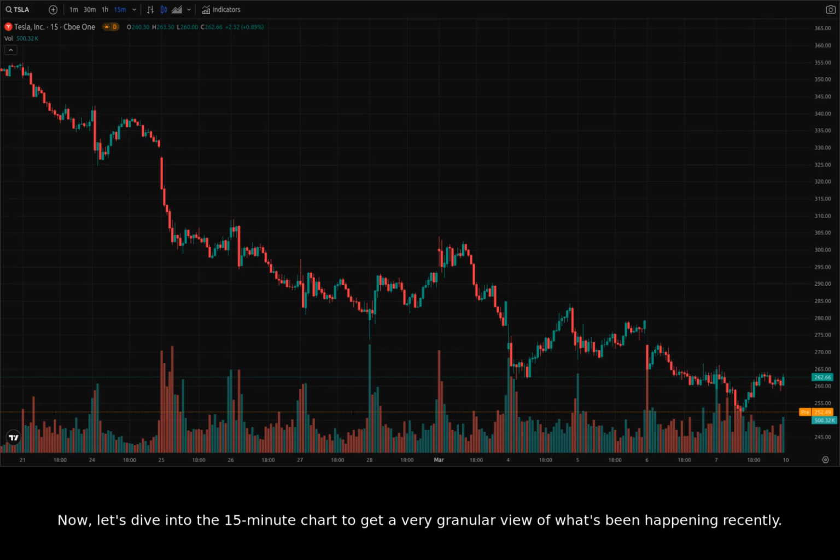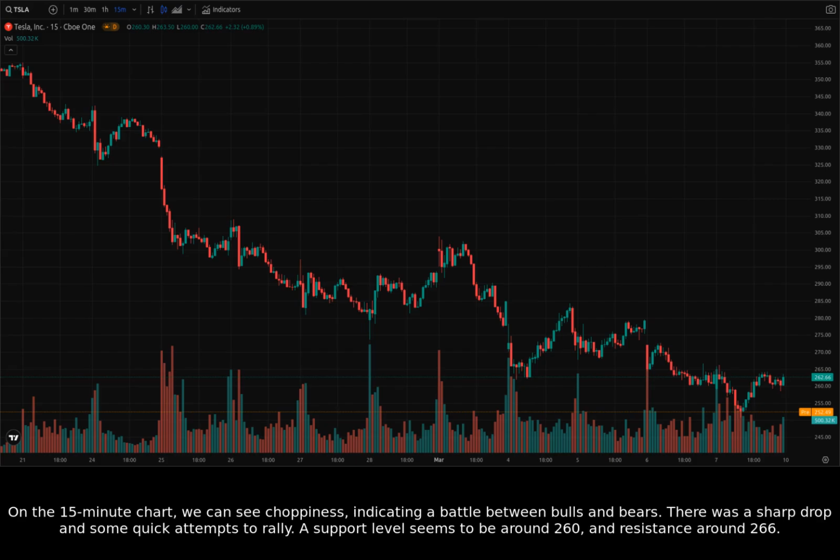Now, let's dive into the 15-minute chart to get a very granular view of what's been happening recently. On the 15-minute chart, we can see choppiness, indicating a battle between bulls and bears. There was a sharp drop and some quick attempts to rally. A support level seems to be around 260 and resistance around 266.